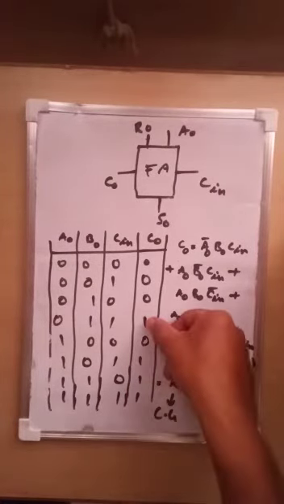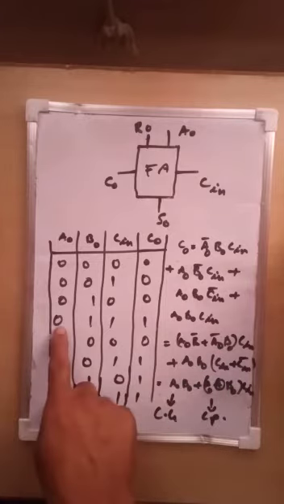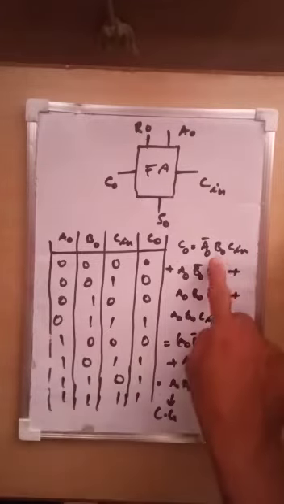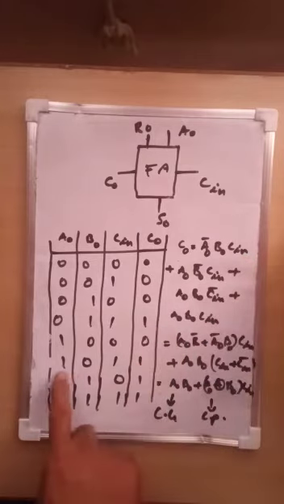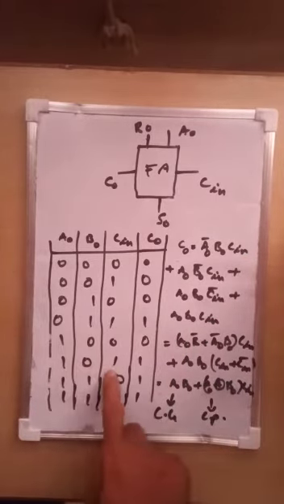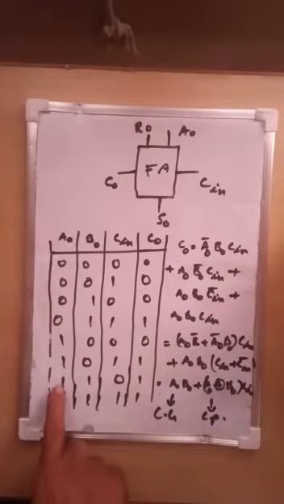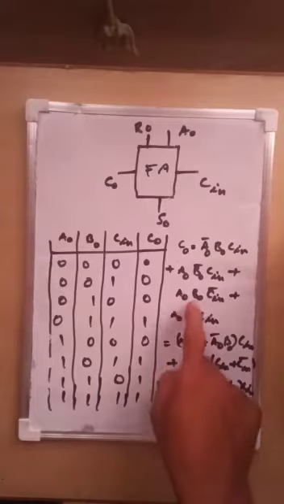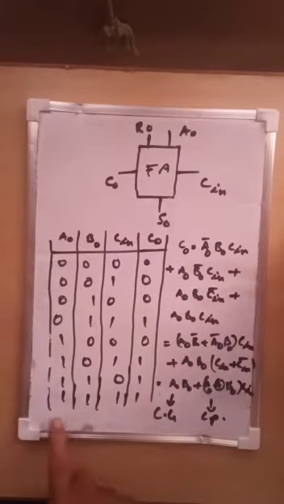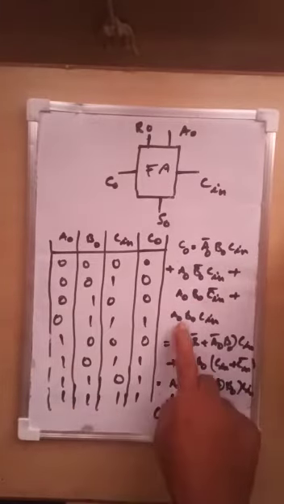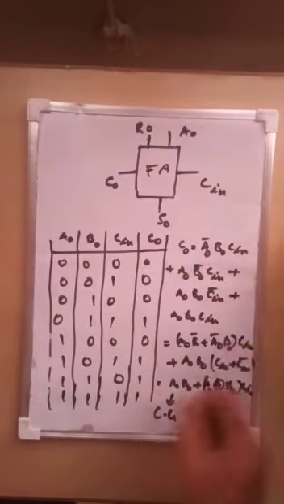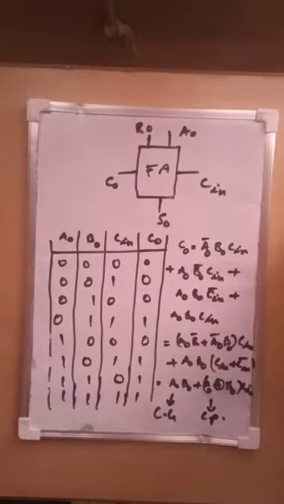So based on the sum of these 4 terms, that is A0 bar B0 C in, A0 B0 bar C in, A0 B0 C in bar, plus A0 B0 C in, by Boolean function modification, the total carry out is equal to A0 into B0 plus A0 exclusive-or B0 into C in.